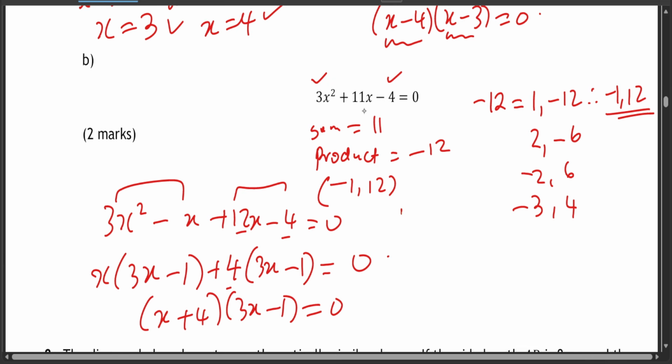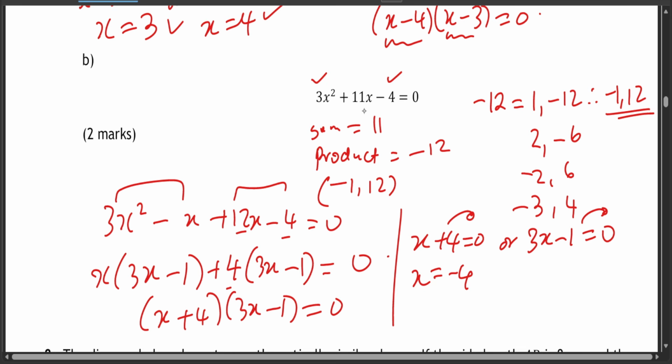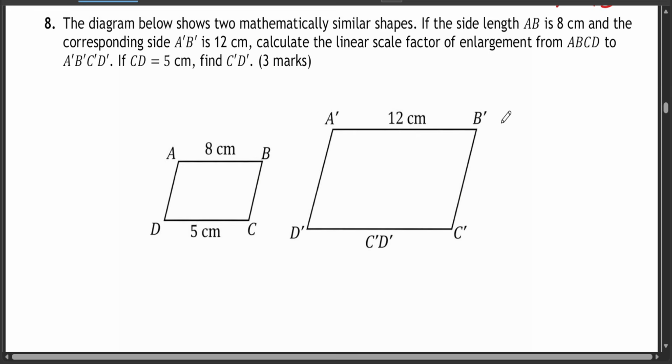equal to 0. Now since both of them you can equate to 0, x plus 4 equals 0, and if you push 4 to the other side, it's going to be x equal to minus 4. Or you take 3x minus 1 to be equal to 0, push the negative 1 to the other side, and it's going to give you plus 1. 3x is equal to 1, divided by 3, so x is equal to 1 over 3. So your answer is either negative 4 or 1 over 3. So you see the fun in maths.